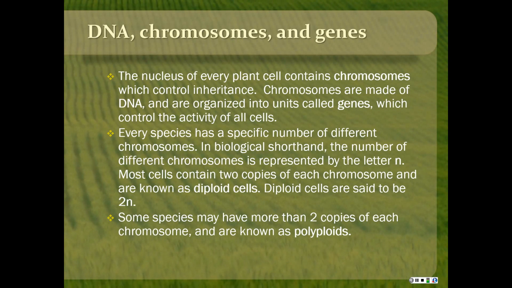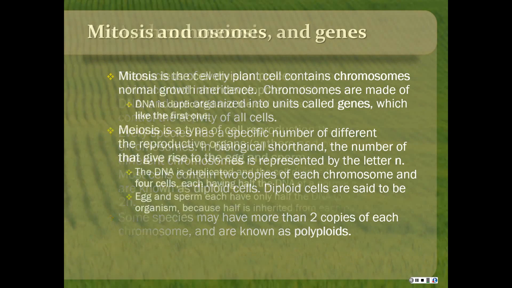Most cells, just ordinary body cells, like in your body or in the plant's body, would contain 2 copies of each chromosome, and those are known as diploid cells. The 2 copies are one from the mother, one from the father. Diploid cells are said to be 2N, and some species may have more than 2 copies of each chromosome, and those are known as polyploids. That's something that happens in plants sometimes.